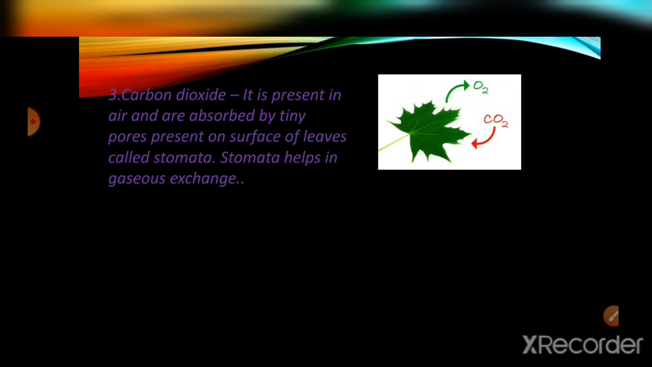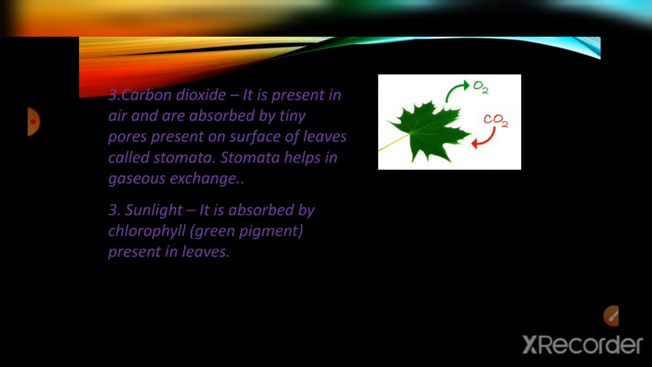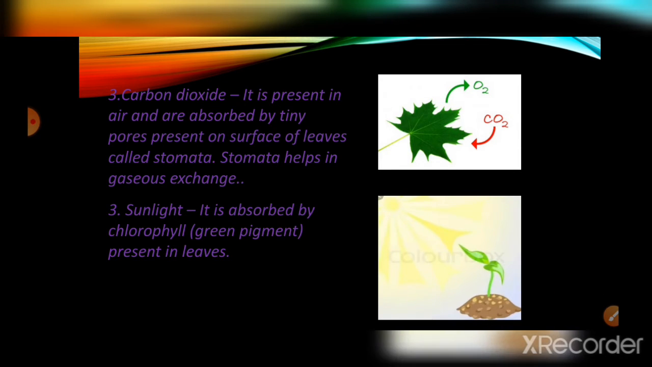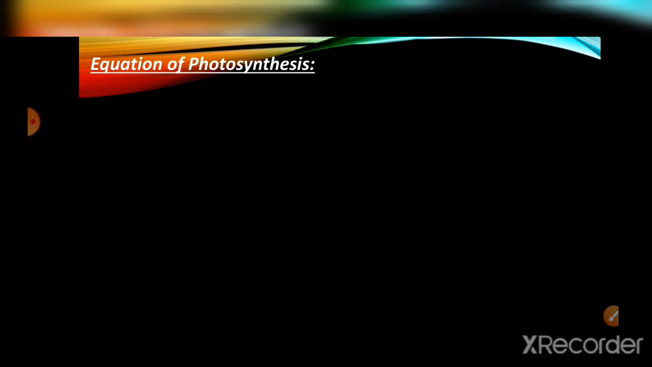Okay, so next, sunlight. The energy from the sunlight is absorbed by chlorophyll. This chlorophyll is a green pigment, right? This chlorophyll which is present in the leaves absorbs the sunlight for photosynthesis. It traps the sunlight. So again, see, the green color in the leaf or the stem absorbs the sunlight.